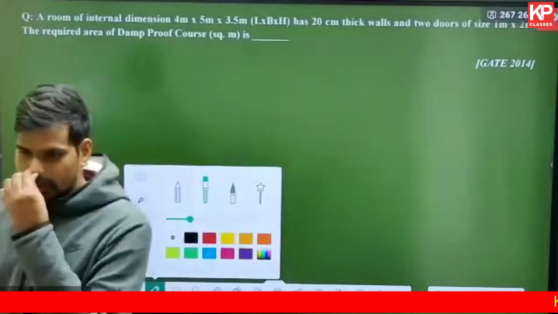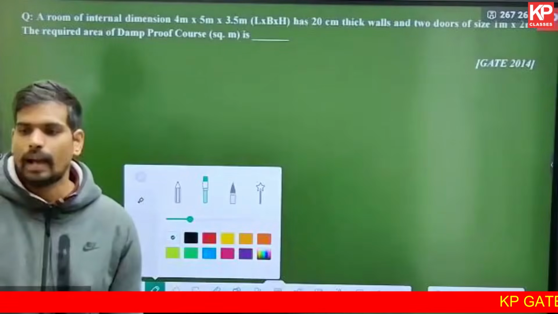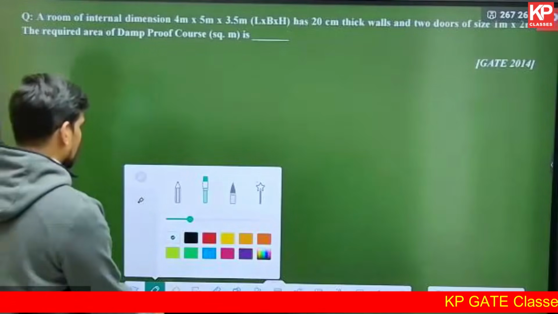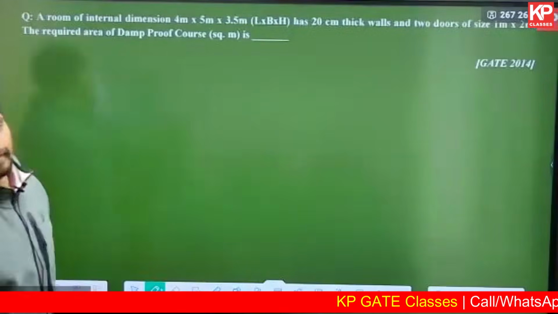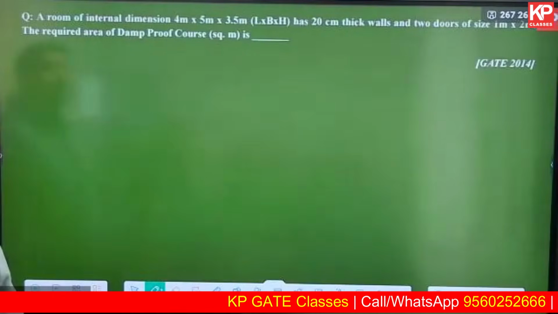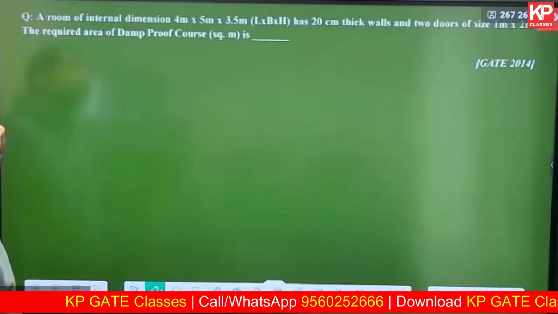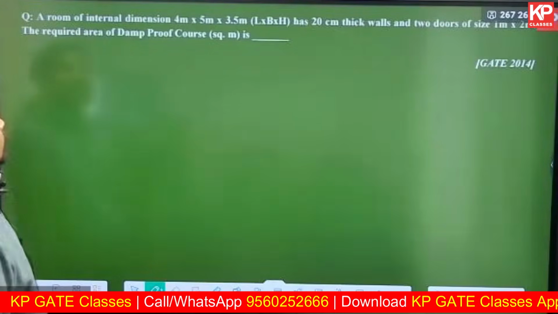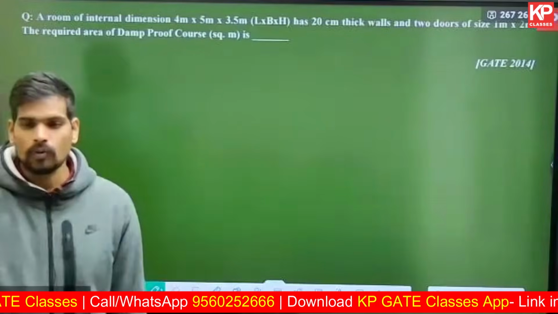This next question is related to the concept of damp proof course. So let us try to understand the concept of damp proof course. Let us read the question, and we'll understand what damp proof course is with the help of this question itself. A room of internal dimensions 4 into 5 into 3.5, where 3.5 is the height, has 20 centimeter thick walls and two doors of size 1 into 2 meter. The required area for damp proof course is dash.